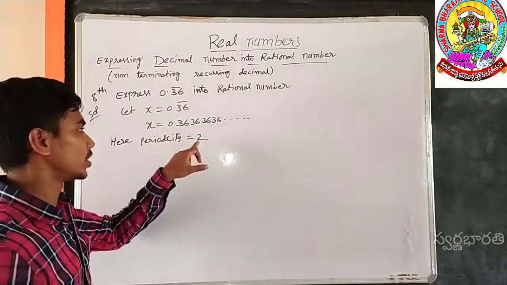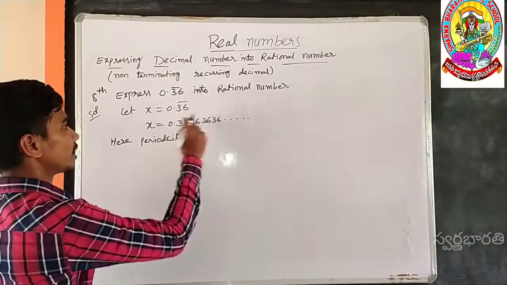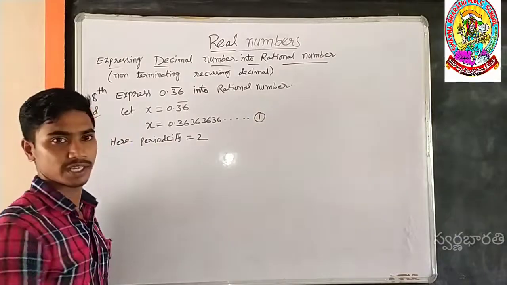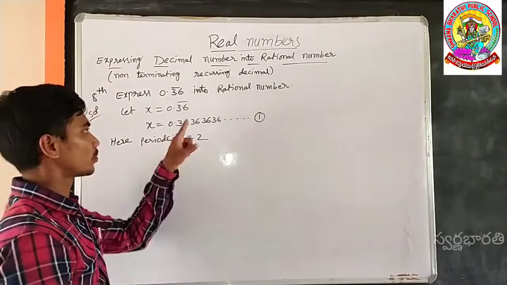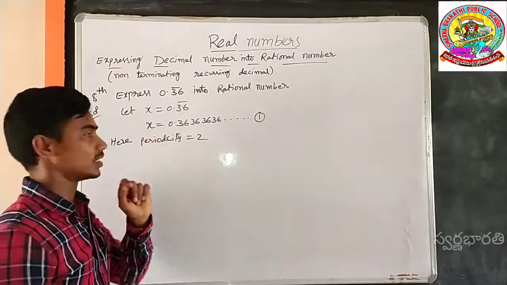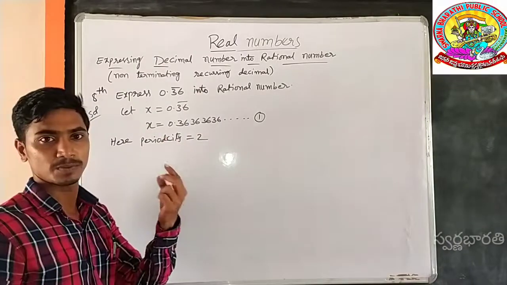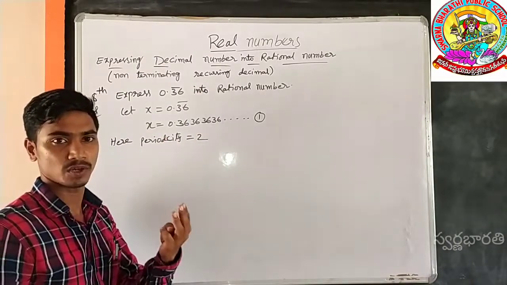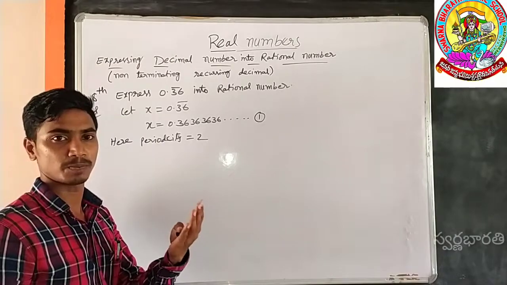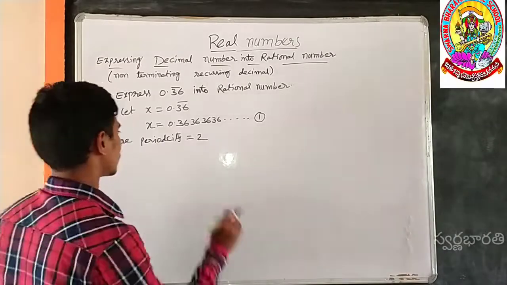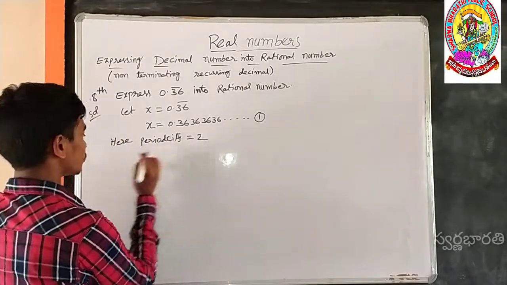So here periodicity 2, that's why multiply equation 1 with 100. If periodicity is 1, we multiply the equation with 10. Periodicity 2 means we multiply with 100. Periodicity 3 means 1000. Periodicity 4 means we multiply with 10,000, like that. So here periodicity is 2.